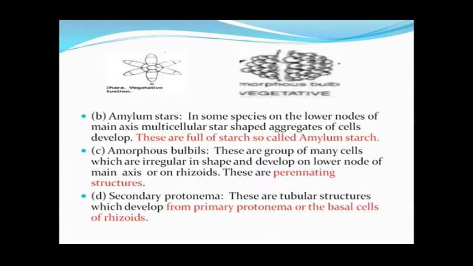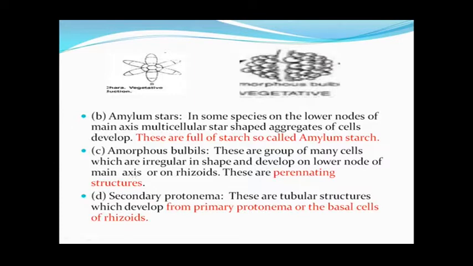Second is the formation of amylum stars. These amylum stars are multicellular aggregates of cells, and they are star-like in appearance, hence the name amylum stars. They are also filled with starch. They also originate from the lower node of the main axis, and after detachment they produce the complete Chara thallus.